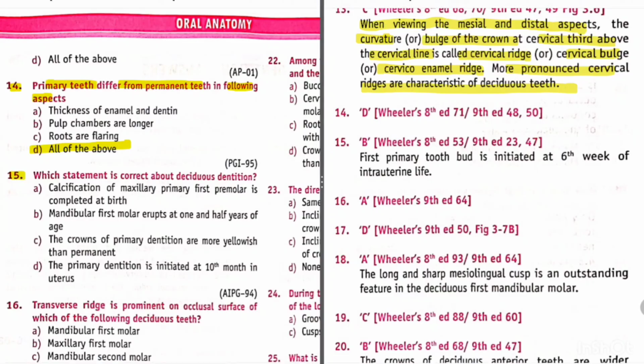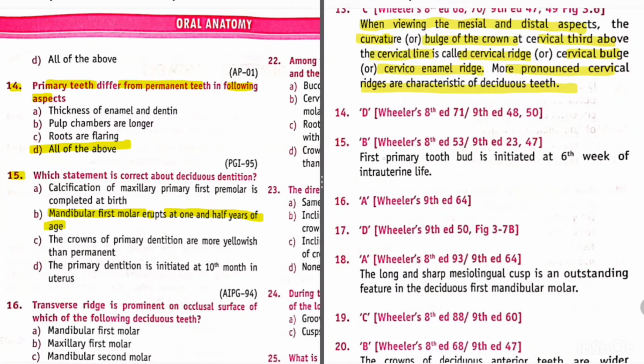Question 15. Which statement is correct about deciduous dentition? A, calcification of maxillary primary first premolar is completed at birth. B, mandibular first molar erupts at 1.5 years of age. Option C, the crowns of primary dentition are more yellowish than permanent. Or option D, the primary dentition is initiated at 10 months in uterus. So its answer is B, mandibular first molar erupts at 1.5 years of age.